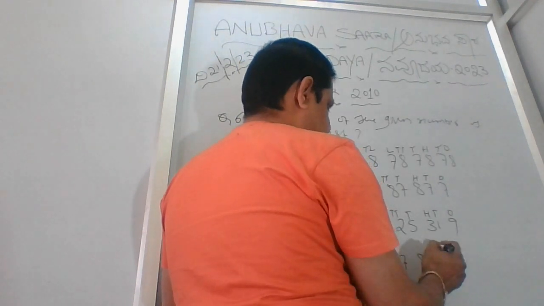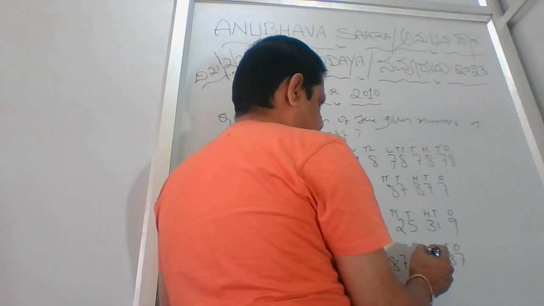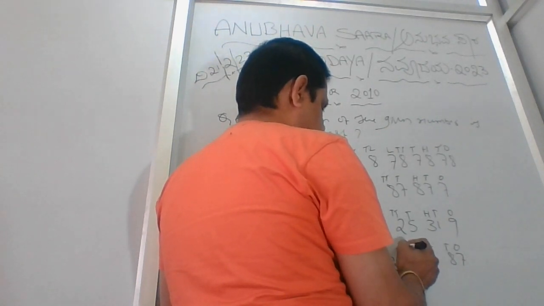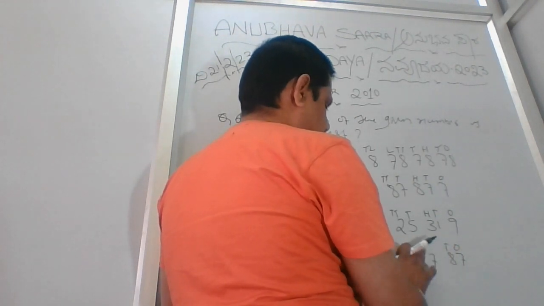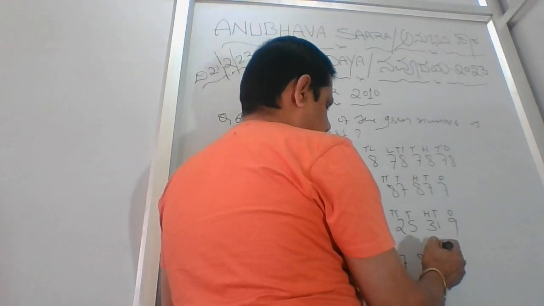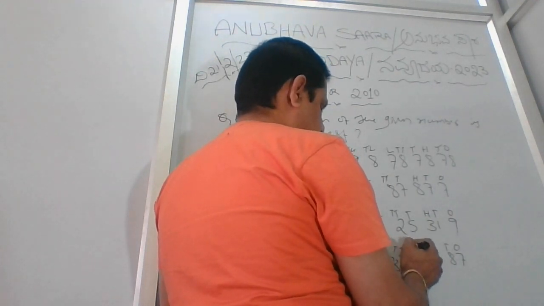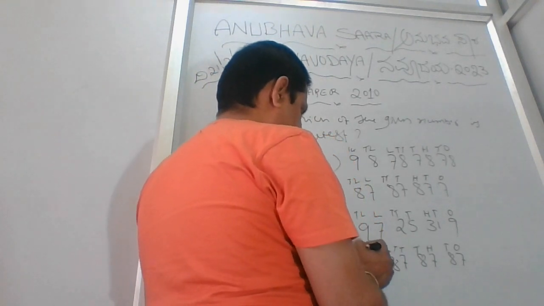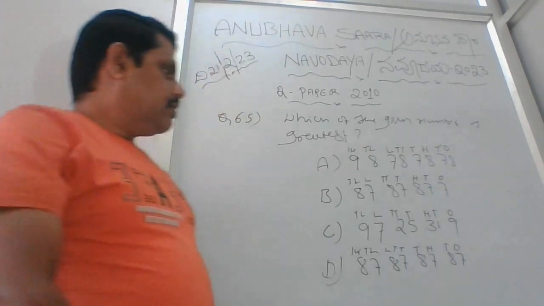Ones, tens, hundreds, thousands, 10,000s, lakh, 10 lakh. Okay.